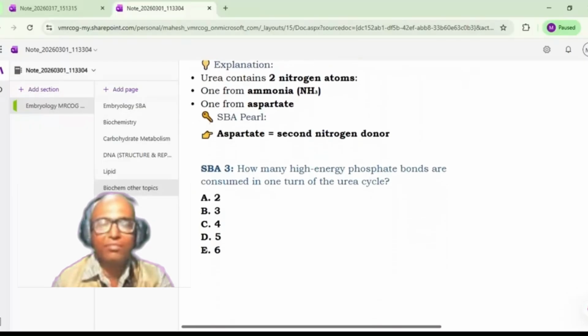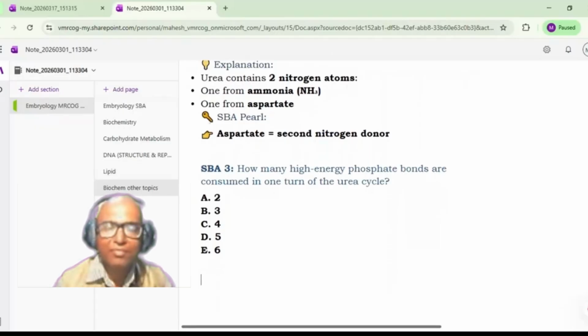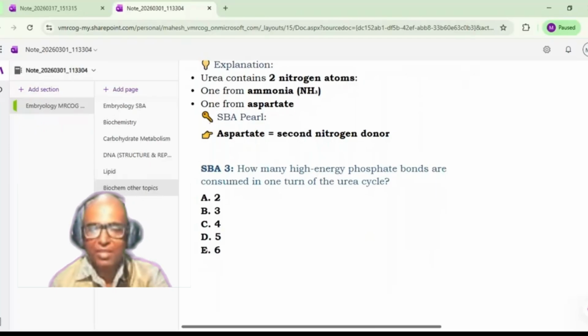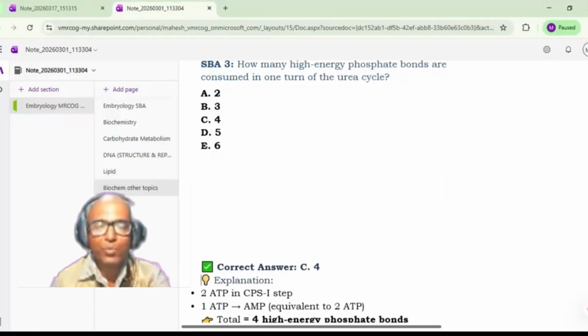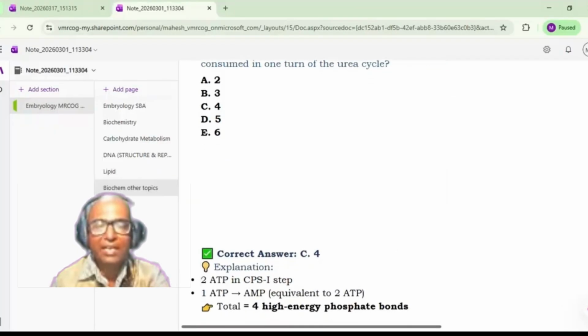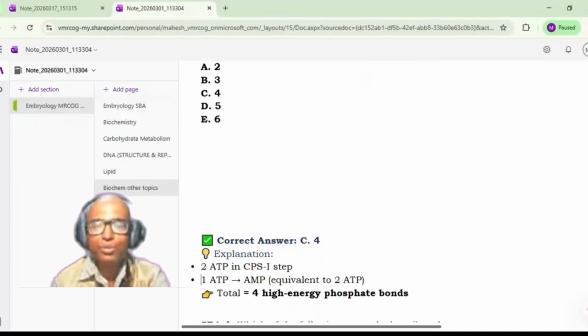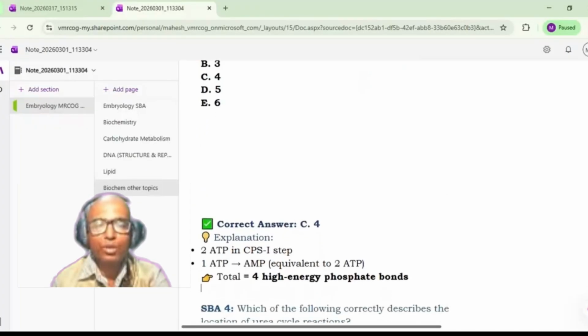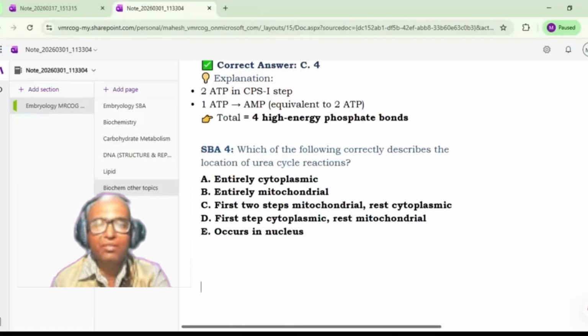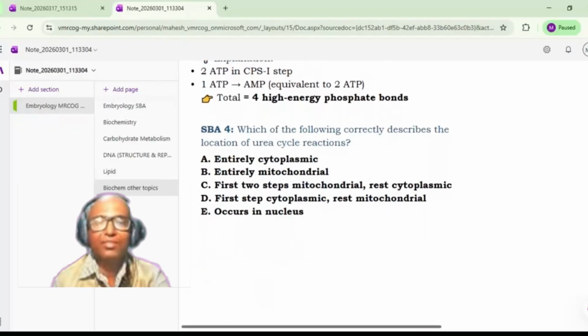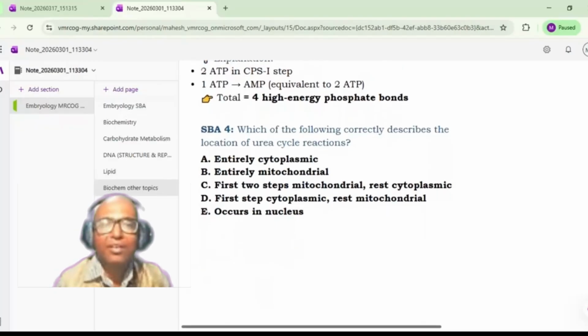Next, doctor. How many high energy phosphate bonds are consumed in one turn of the urea cycle? 4 ATPs. Option C, sir. Correct. So four bonds are utilized. It is 2 ATP in the CPS1 step and 1 ATP in the argininosuccinate synthetase step, equivalent to 2 ATP. So a total of 4 high energy phosphate bonds are utilized. Next. Which of the following correctly describes the location of urea cycle reactions?